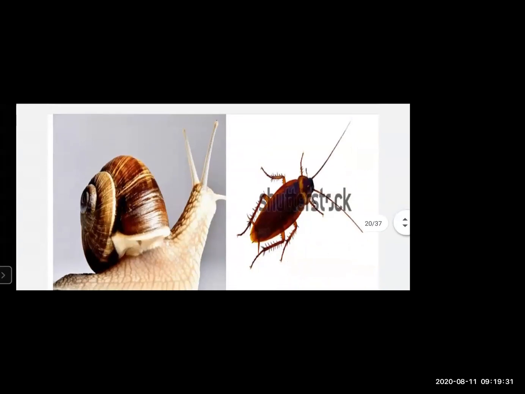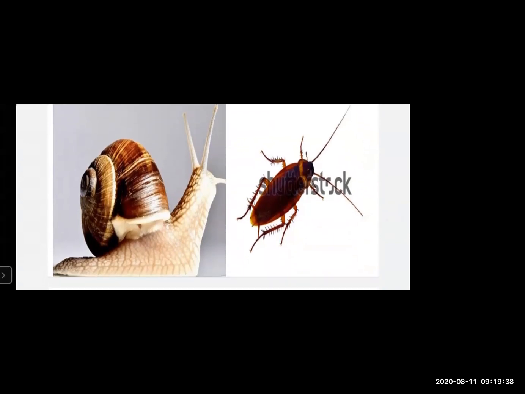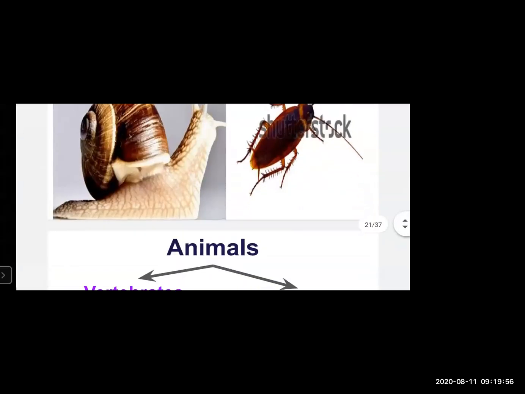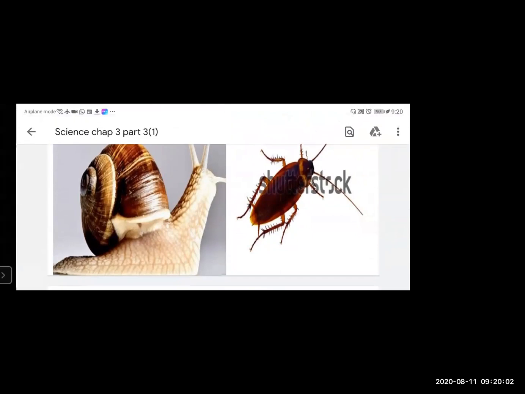Now we will move to invertebrate animals. An invertebrate animal doesn't have a vertebral column inside its body. Therefore such animals are called invertebrate animals. For example, snail, cockroaches, and any more examples you all can give me, students? Those who don't have a vertebral column in their body.